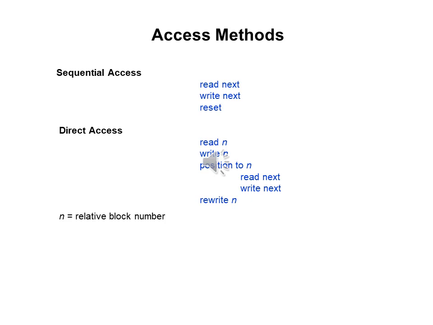Here some access methods are given: sequential access and direct access. These are the terms where we work with block numbers, the relative block number. In sequential access, to read information we use read next, write next, and reset. In direct access, read n, where n is the relative block number from which we have to read, or write onto the block. N is the relative block number.